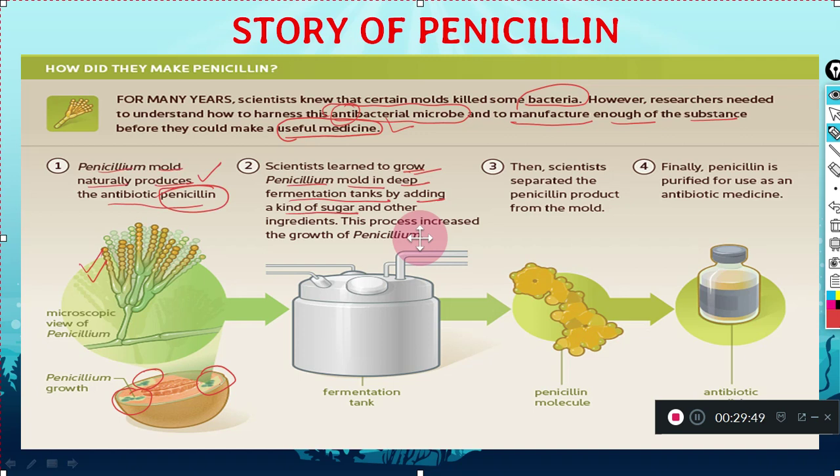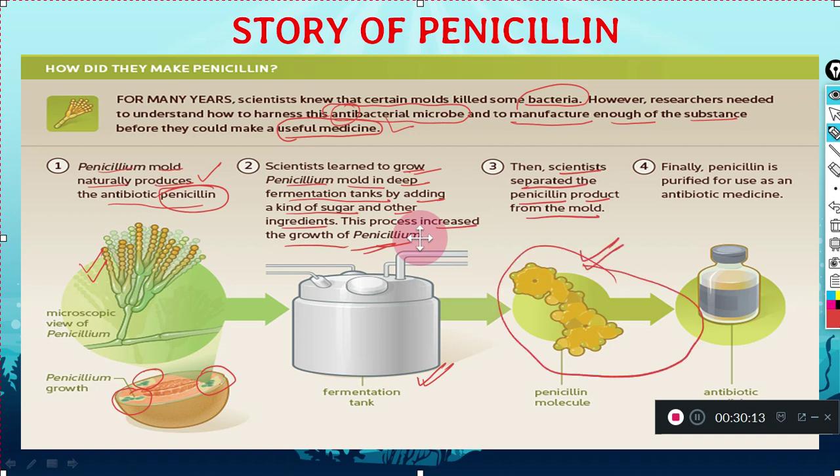So they took out the chemical penicillin, which actually had this antibiotic property. Finally, this penicillin was purified for use as an antibiotic medicine, so it was now ready to be sold in the market and used further.